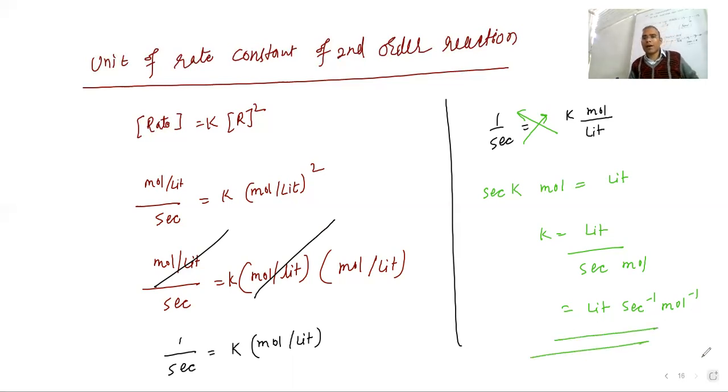If I'm giving you the question, you pick up that question. Question is there: 2A plus 3B giving the product.